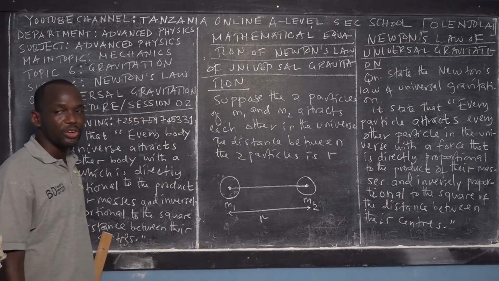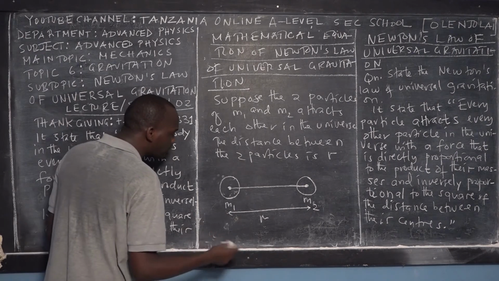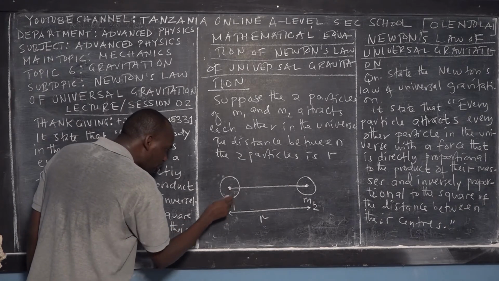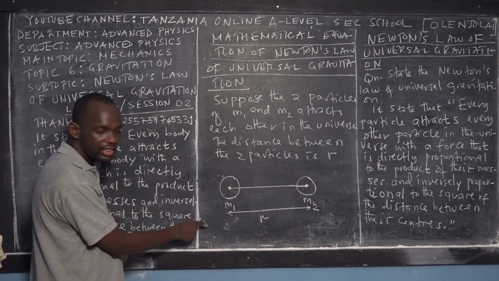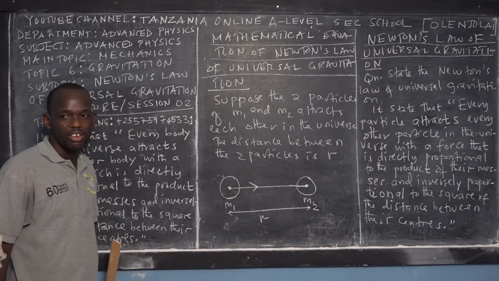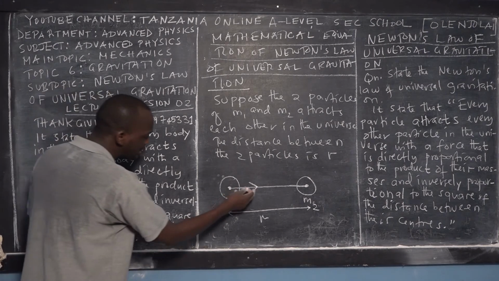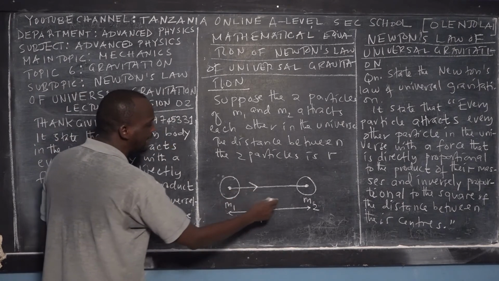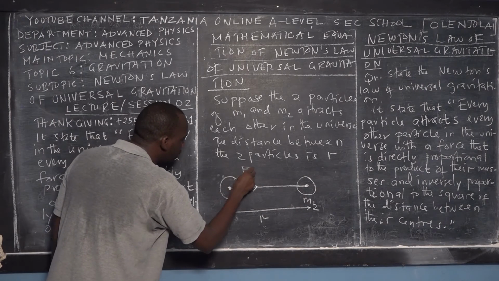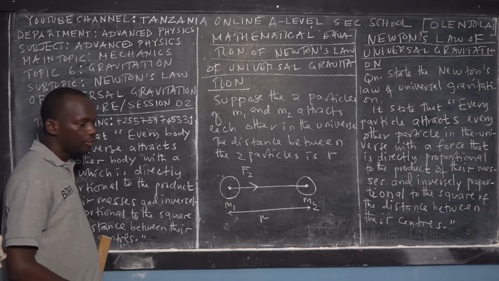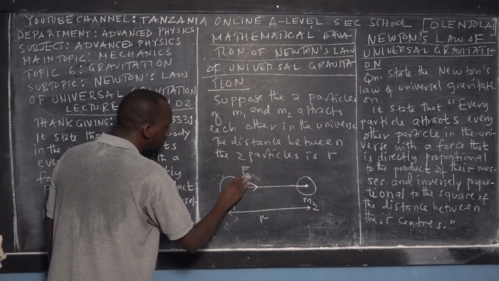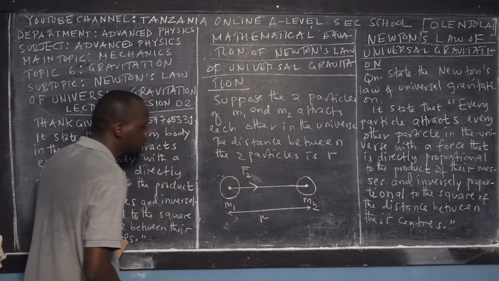According to Newton's experiments, there is a force of attraction. These two particles attract each other. Particle 1 is being attracted by particle 2. Listen carefully, this is the direction of the force. This is the direction of force F2, the force due to the second particle.